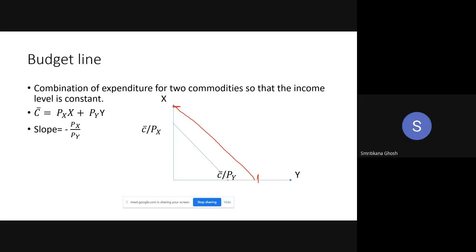Please repeat the question. Yeah, I'm telling. Income is fixed. Price of y is fixed. Price of x is lesser than before. So the new budget line will be like this. Okay, that will be the new budget line.